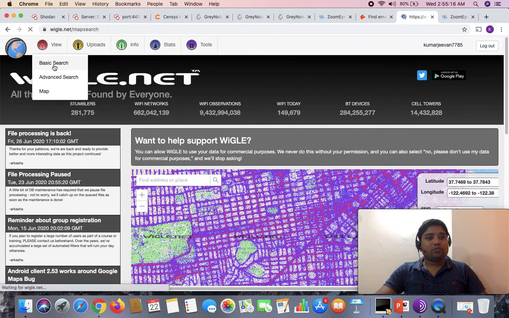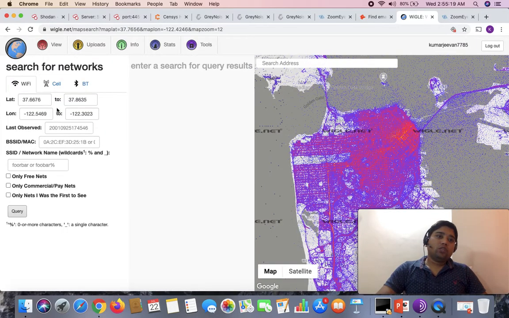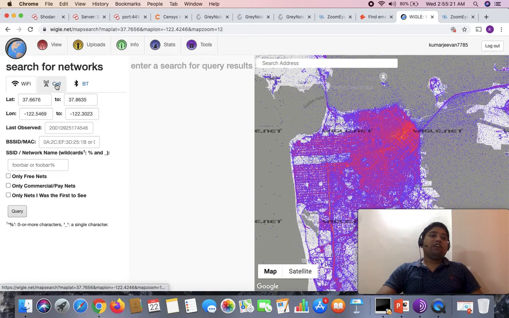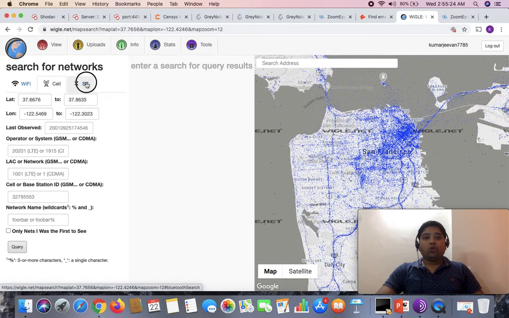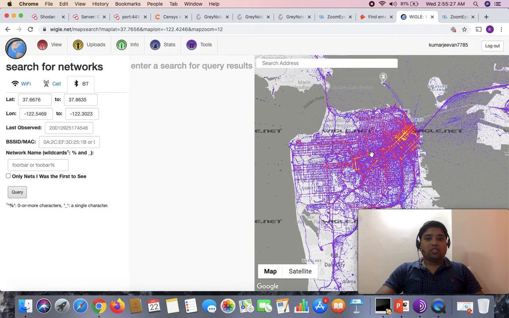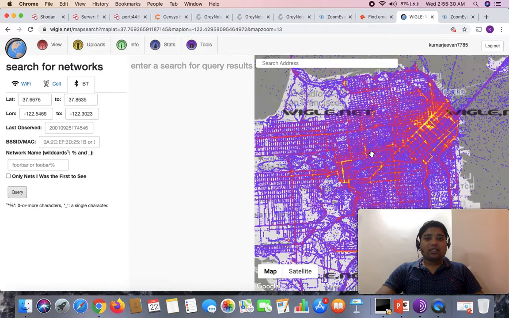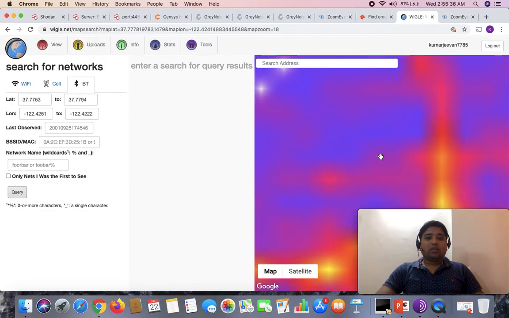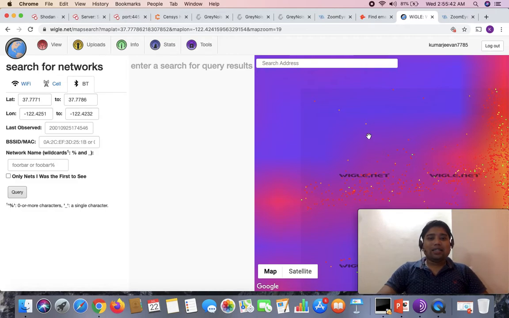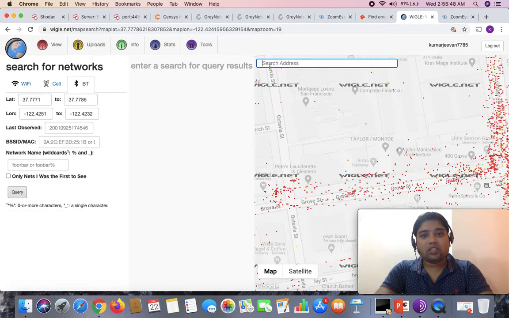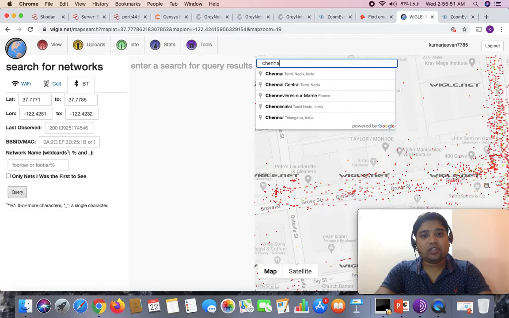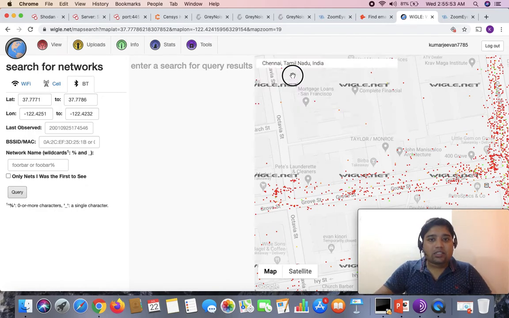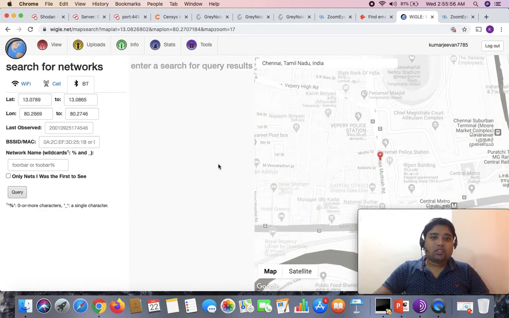Here, basic search. I can search for networks accordingly: Wi-Fi networks, cellular, Bluetooth networks. You will see something odd here, so please do not think it is just a crazy map. The more I zoom in, the clearer the picture of the location and the satellite areas that somebody is searching for. For example, let me search for Chennai, Tamil Nadu.